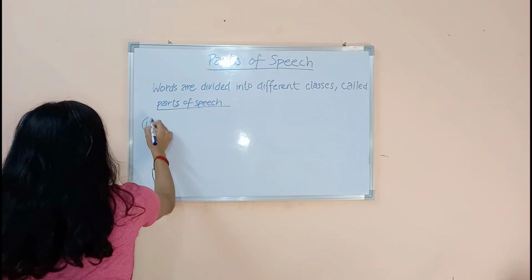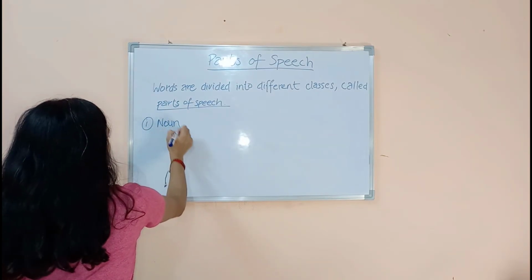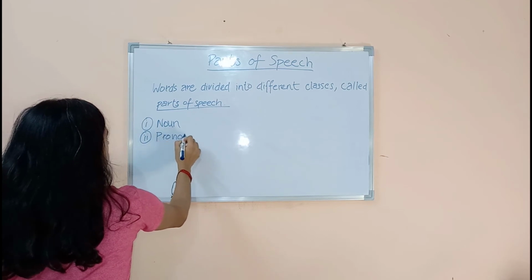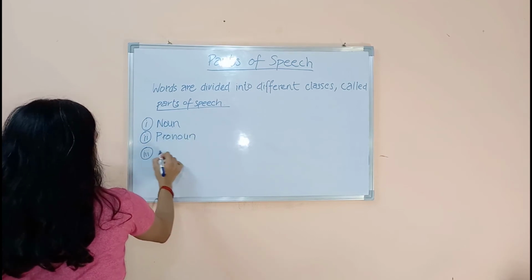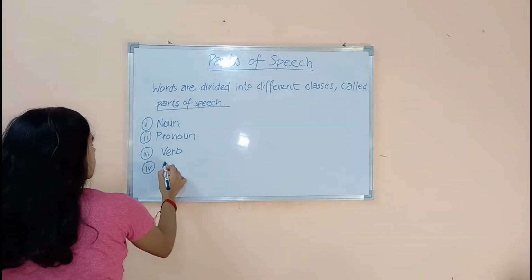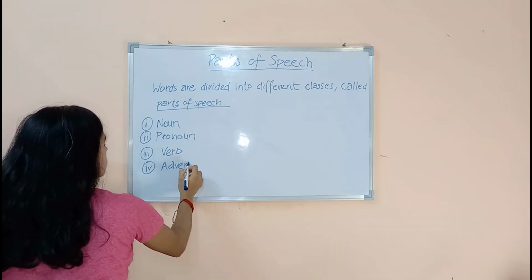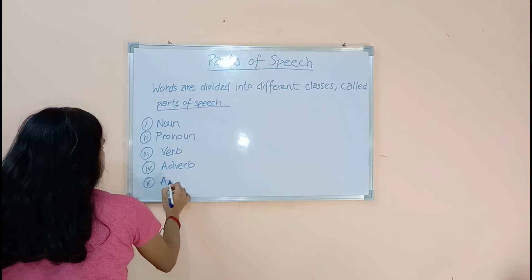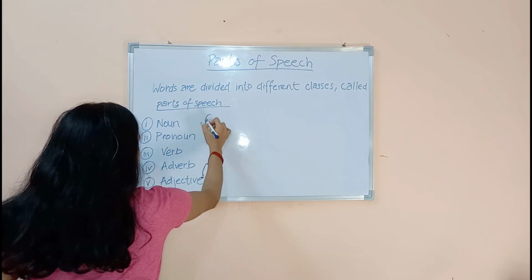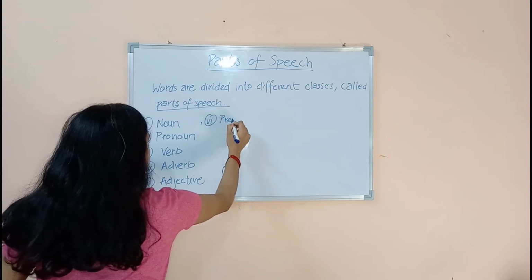First is noun. Second is pronoun. Third is verb. Fourth is adverb. Fifth is adjective. Sixth is preposition.